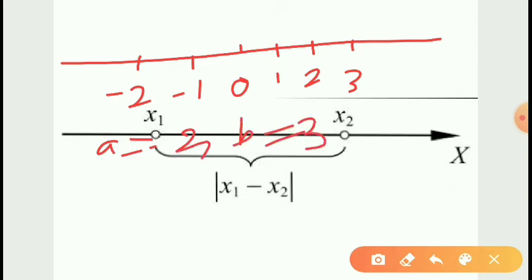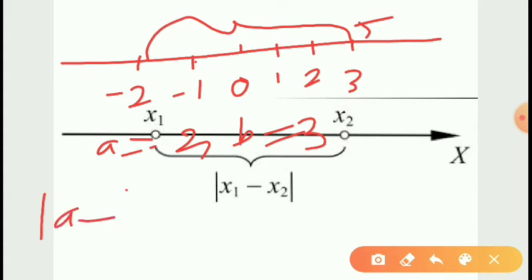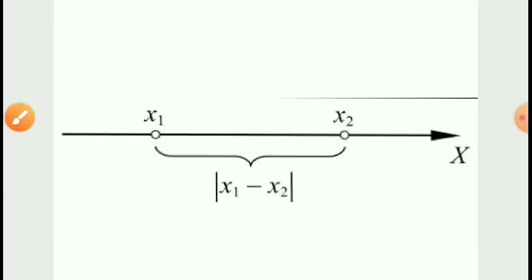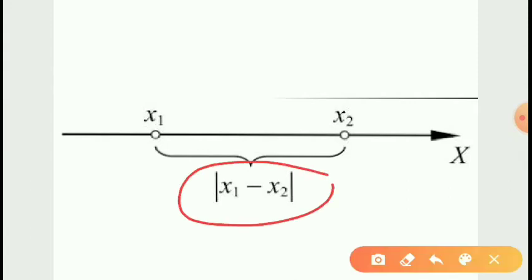Then the distance between minus 2 and 3, obviously we can see in the picture, is 1, 2, 3, 4, 5. This is the distance. Also, modulus A minus B is equal to modulus minus 2 minus 3. This is equal to modulus minus 5. This is equal to 5. Therefore, from this we can easily understand that modulus x1 minus x2 gives the distance between the real numbers x1 and x2.